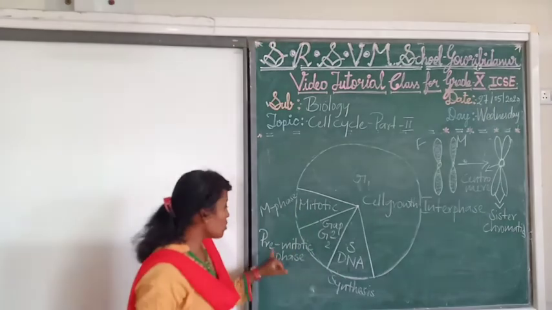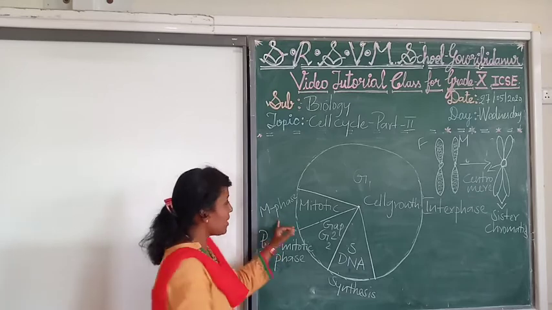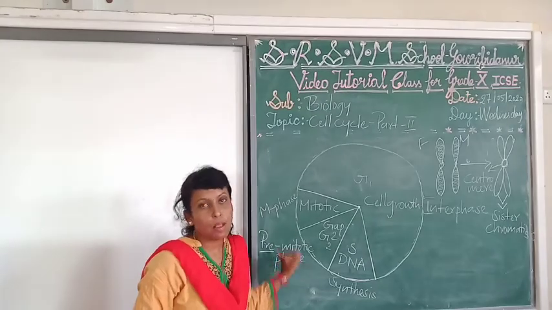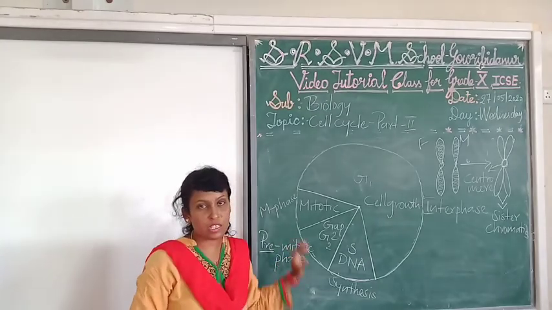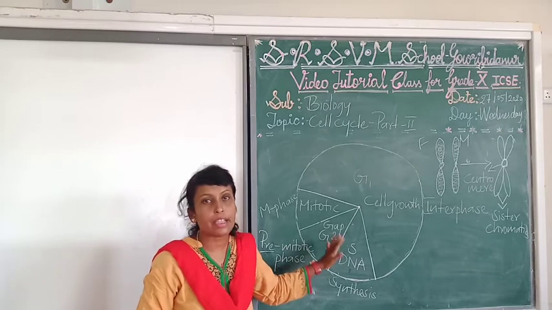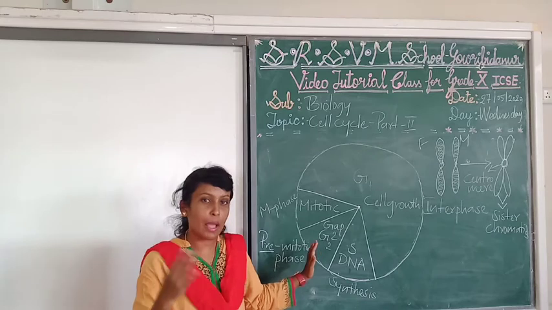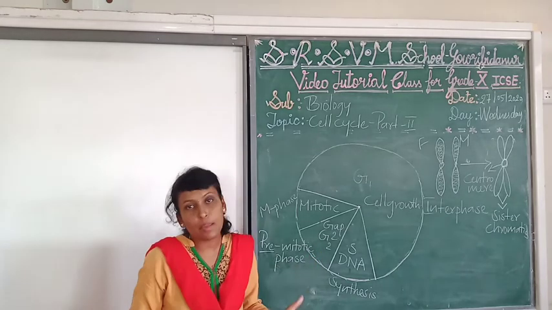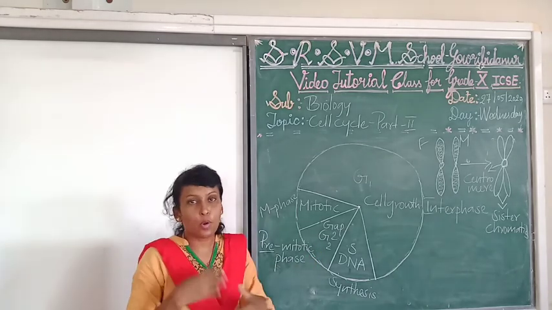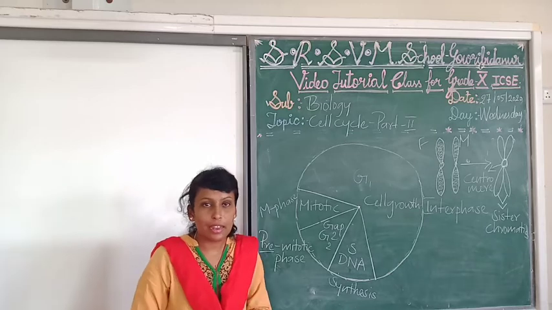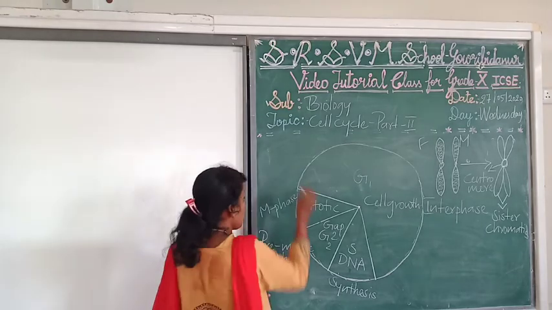So it is called pre-mitotic, before mitosis. The phase that occurs before mitosis is nothing but the gap 2 phase. Here, what are the changes that happen in the cell? The nuclear membrane enlarges. Proteins, mRNA and rRNA are also synthesized.